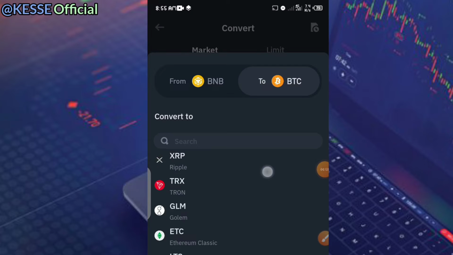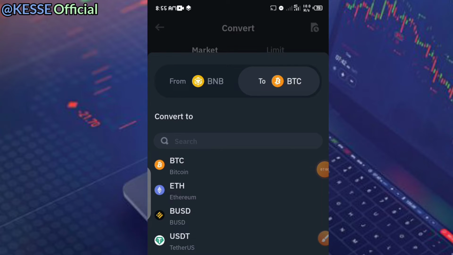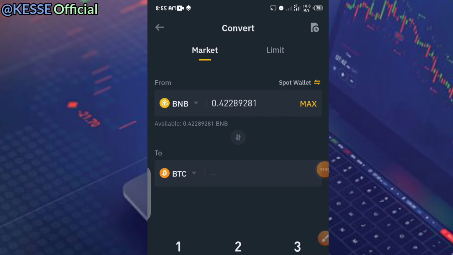You click on this particular aspect, select the coin which you want to convert to, and then it automatically goes back to your spot wallet. All of these things are for free. All you need to do is understand how it works, and then you get started.